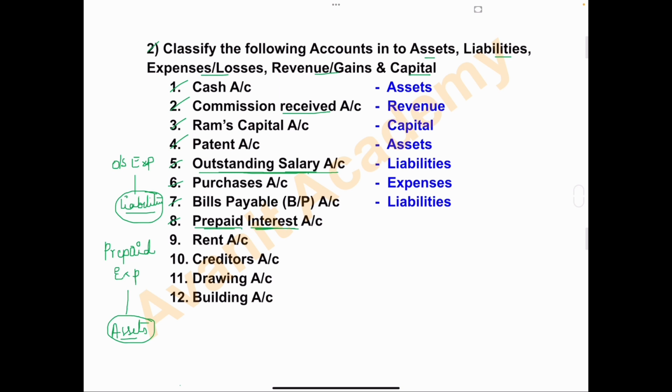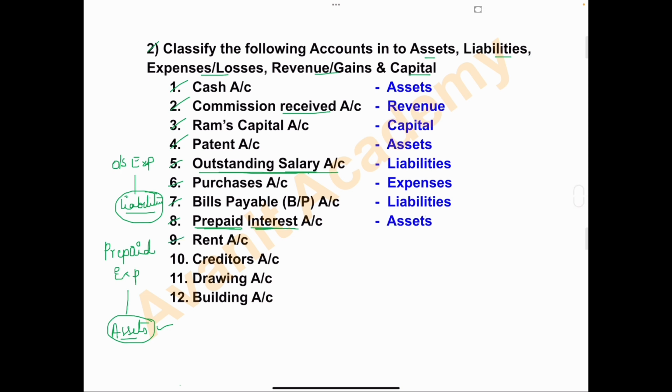Prepaid means the interest is paid in advance, and prepaid expenses is treated as the assets of the business. So, for prepaid interest account the answer is asset.